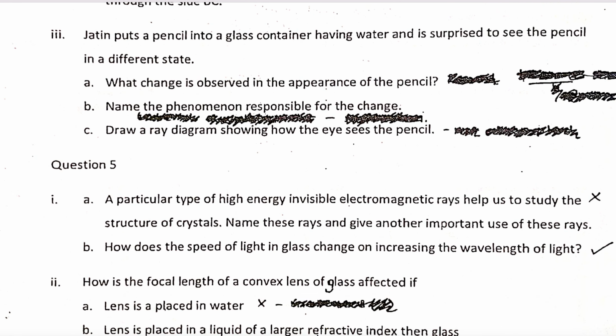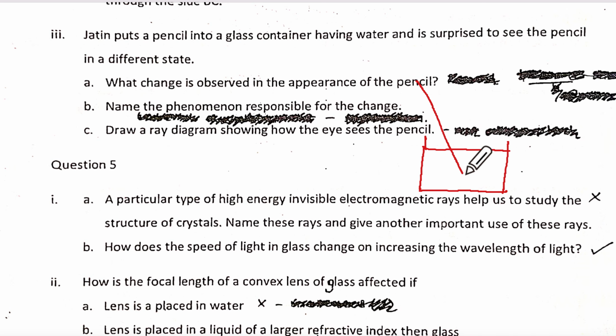A pencil in the glass container. That pencil is in a different state. What changes are observed? Bent and short. Name the phenomenon. Refraction. Yes, ma'am. Draw the ray diagram showing how the eye sees the pencil. Now when you draw the diagram, what are the precautions you have to take? You will show first the glass or the beaker. Draw it freehand. Yes, ma'am.